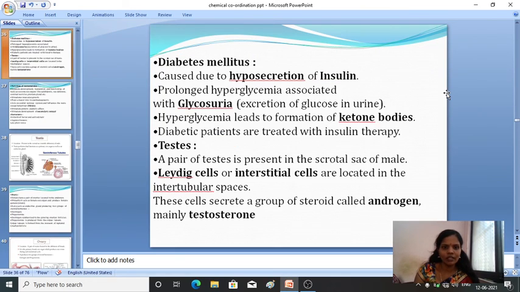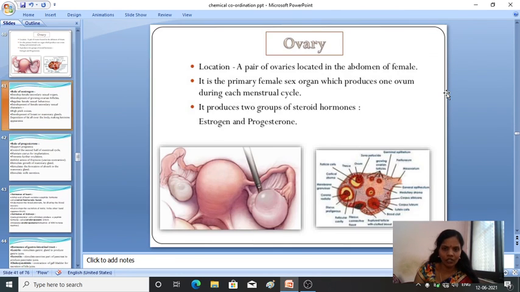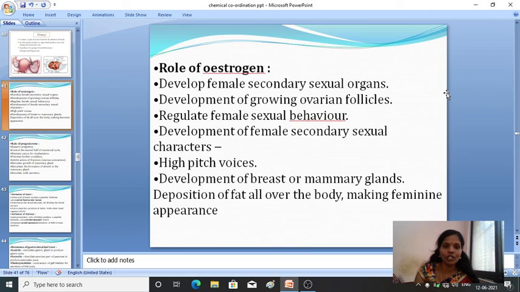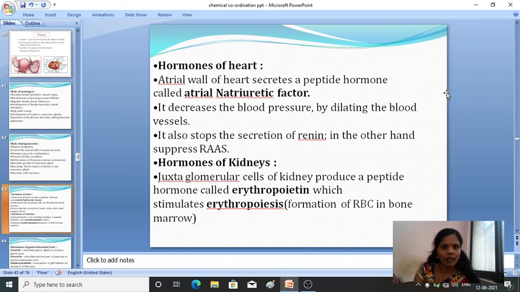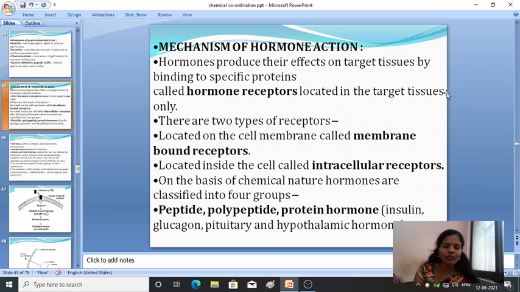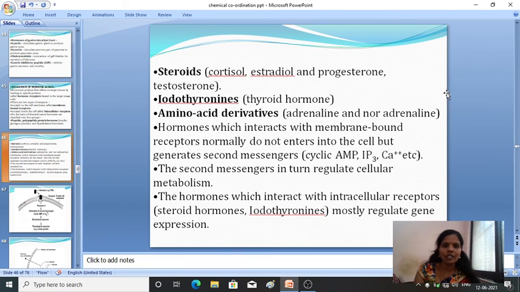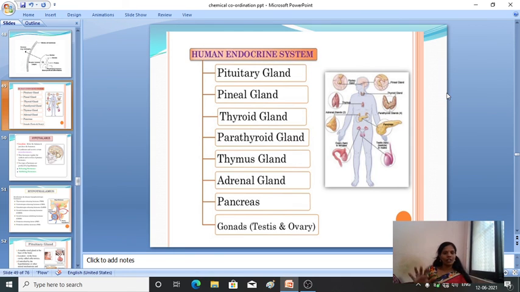So that's the testis and its functions, the ovary and its function, the role of estrogen and the role of progesterone, then the functions of the heart, hormones of the heart, hormones of the kidneys and hormones of the gastrointestinal tract, and the mechanism of hormone action. Okay, hope it's clear. Are all these concepts clear to you? Let's briefly glance over all the concepts I have discussed so far.